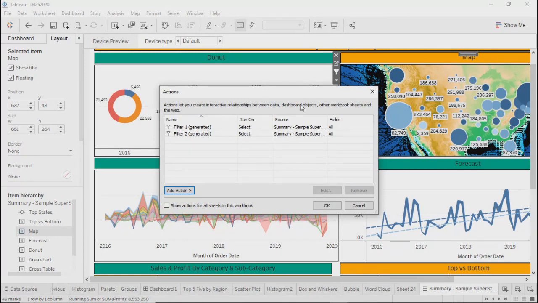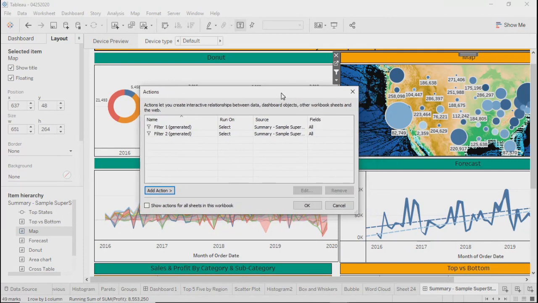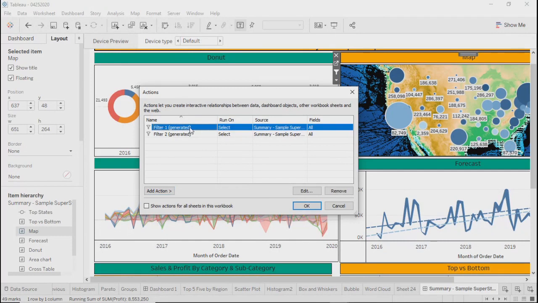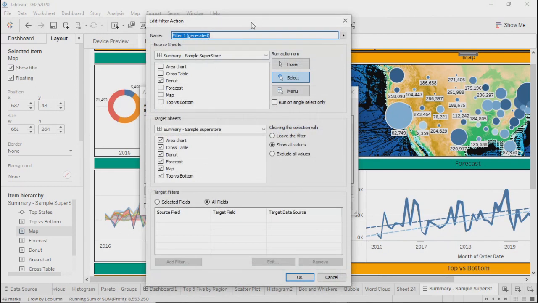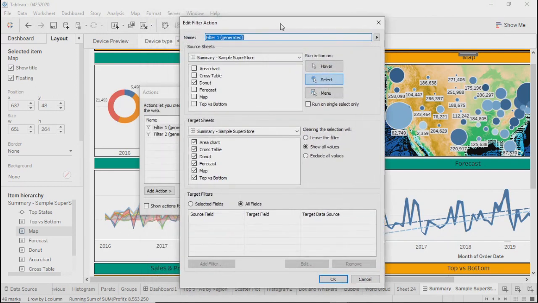Exactly. Now, how can you edit it? That's what we are going to talk about now. I'll talk about these other options later, but at this moment, let's say you select any of these filters and edit it, you'll get another window or pop up.